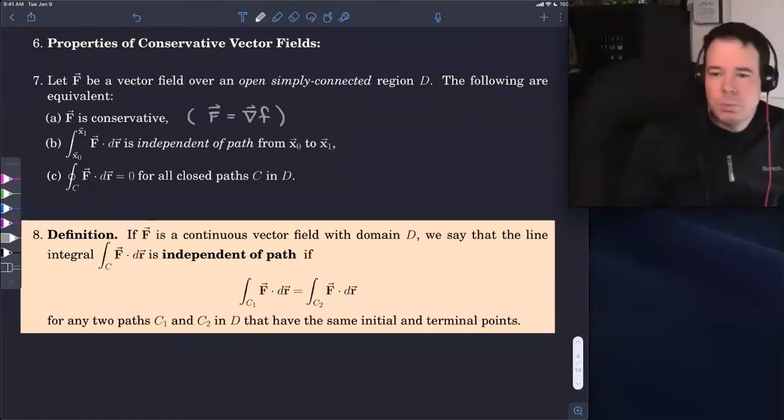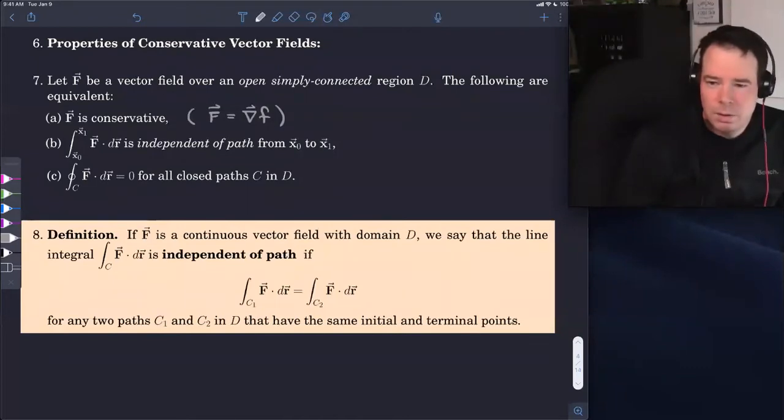Okay, so this is where we ended off last day. We were talking a little bit about these properties of conservative vector fields. And I just want to recap this, and then we'll prove this result, this number 7. So if F is a vector field over an open, simply connected region D, so that means it's an open region and it's got no holes in it, the following are equivalent.